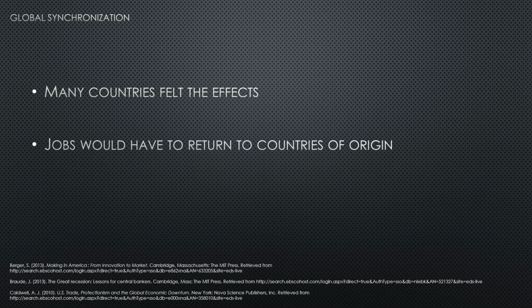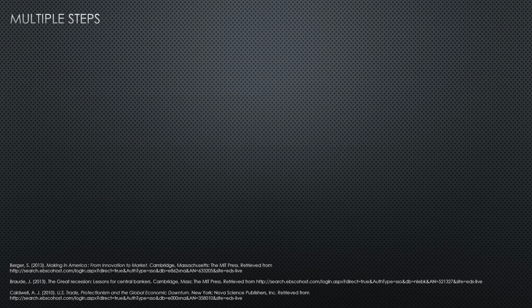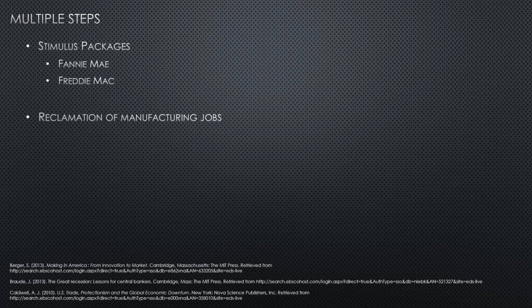Jobs would have to return to their countries of origin, and by doing this, they would address the unemployment issue that was rampant in all countries. The multiple steps that the American government took to help ease the recession back home was a stimulus package that helped bail out the financial institutions such as Fannie Mae and Freddie Mac that had caused the housing burst, and they also focused on the reclamation of manufacturing jobs. Advanced technology had in fact accounted for 17% of the trade deficit in the United States up to this point.